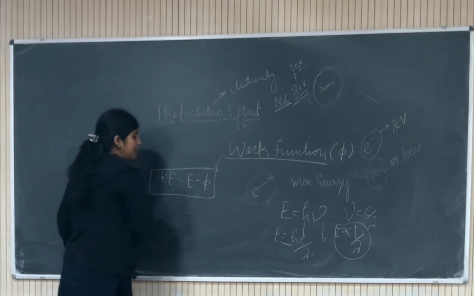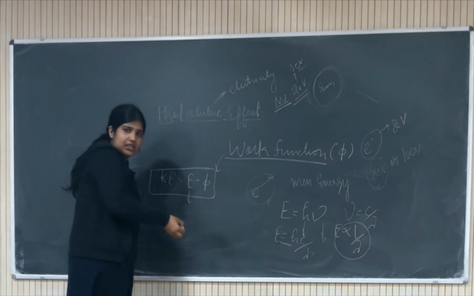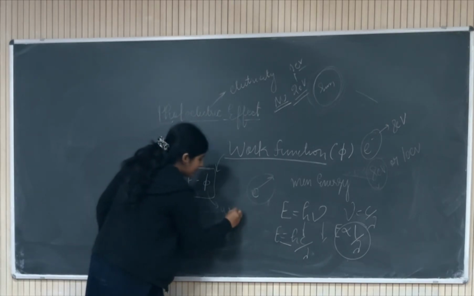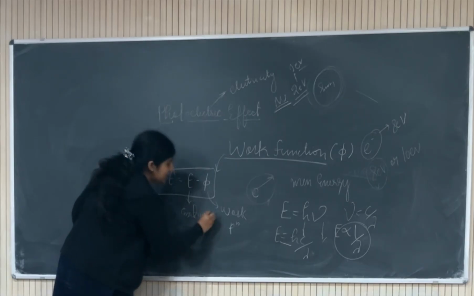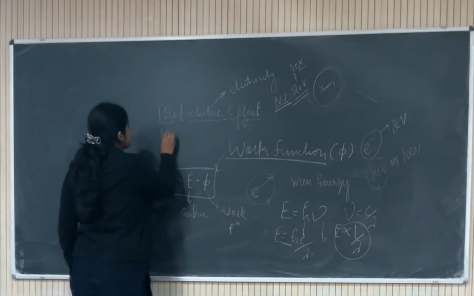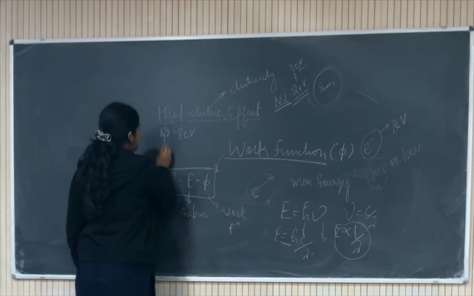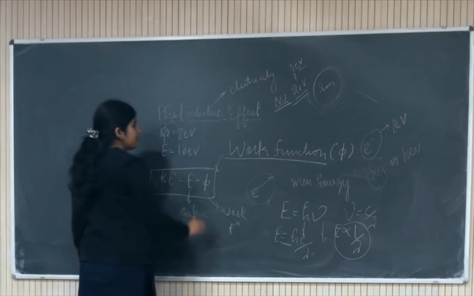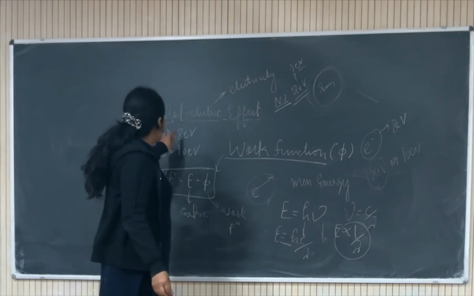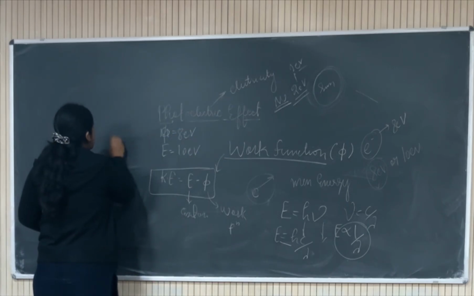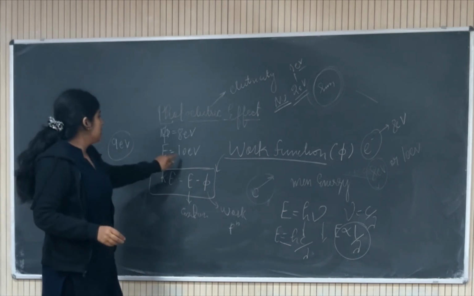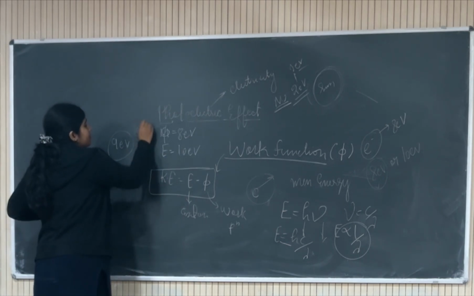What does it say? E is the external energy you are giving. Phi is the work function. Like if the work function of the metal is 8 electron volt, and you are giving energy of 10 electron volt, say your electron is absorbing an amount of 9 electron volt, then where is that 1 electron volt going?